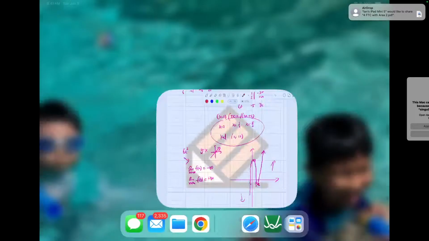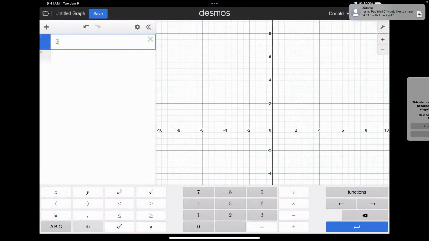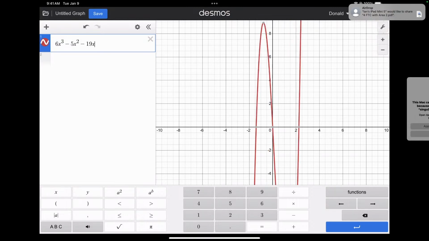So what I'm going to do is actually graph it. Can somebody tell me the equation? 6x to the what? And a what? Minus 5x squared? And minus 19x? And a what? Plus 10.